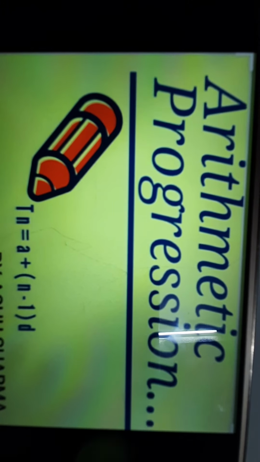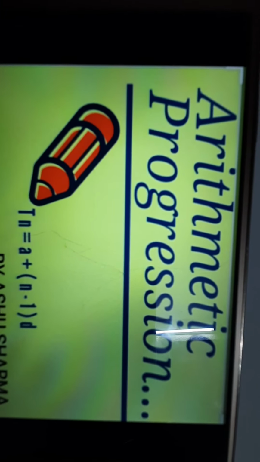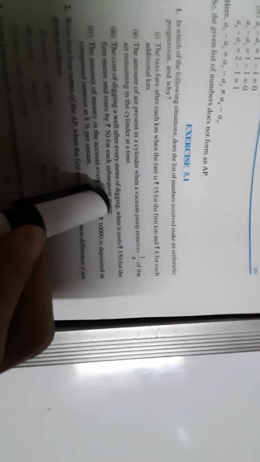We are doing arithmetic progression. Now we are going to move on to 5.1. Now let's do question number 1, third part. Let us make the list of numbers by reading this application given to us. The cost of digging a well after each meter of digging, when it costs rupees 150 for the first meter and rises by rupees 50 for each subsequent meter.